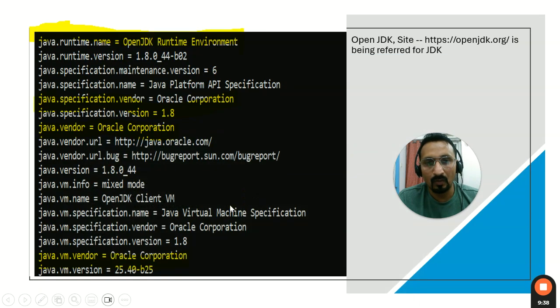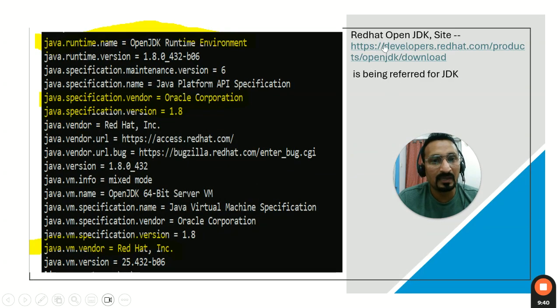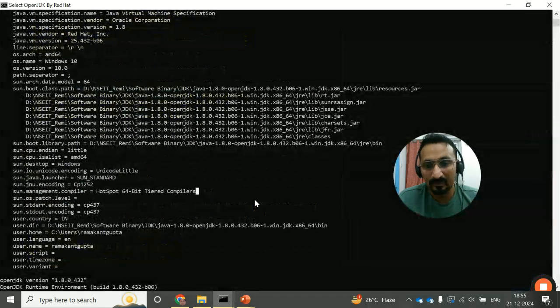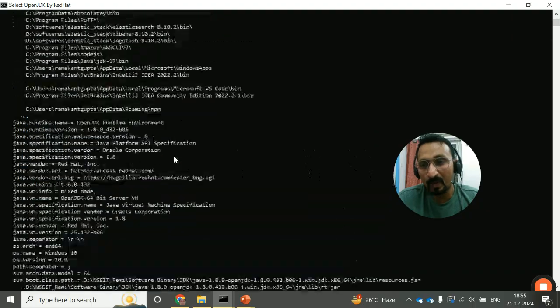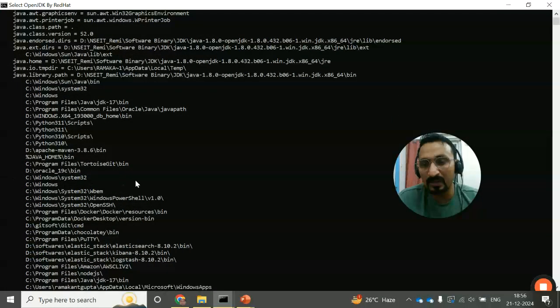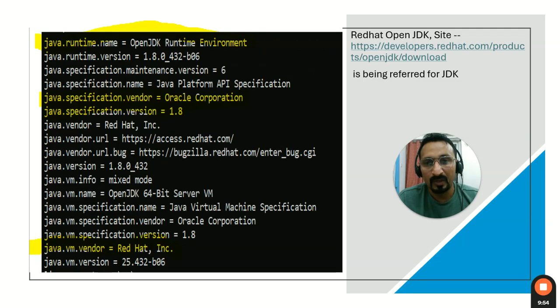Okay. Now coming to this, there is a Red Hat OpenJDK. When you use the same command, you will see a different output. Here you see the vendor name is Red Hat, and here also the vendor name is Red Hat.